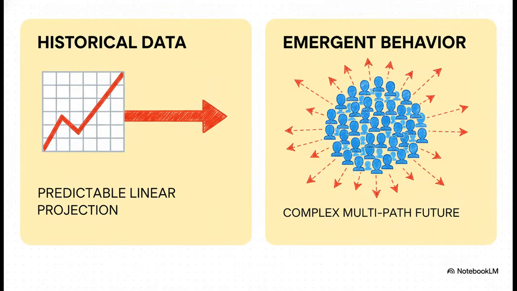Think about it. Traditional forecasting is kind of linear. It looks at what happened in the past, draws a straight line, and hopes for the best. But we all know reality is never a straight line. MiroFish is all about something different. Something called emergent behavior, these super complex patterns that just bubble up from tons of simple individual actions. A perfect example is a traffic jam. No single driver wants a traffic jam, but it emerges anyway from thousands of individual decisions. MiroFish is built to model that messy, unpredictable collective outcome.